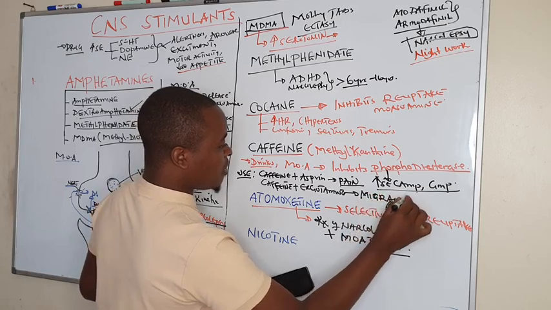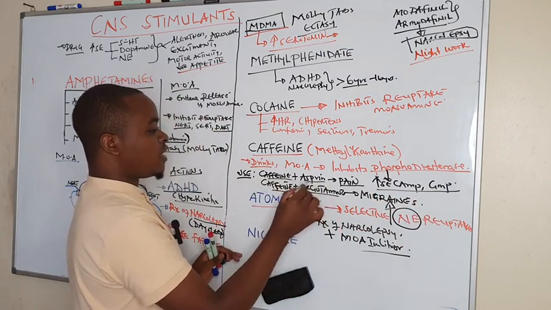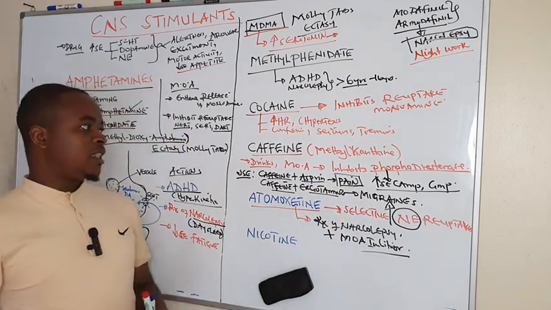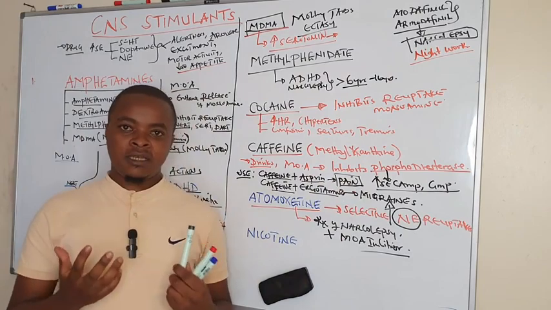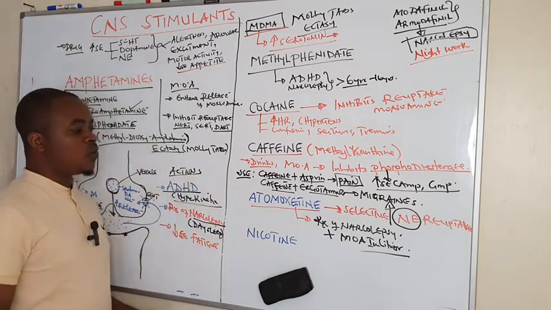So in the treatment of migraines, we combine caffeine together with ergotamine, then caffeine with aspirin or acetaminophen to act as analgesic. But it is not used alone, but in combination. That is what we can talk about caffeine.